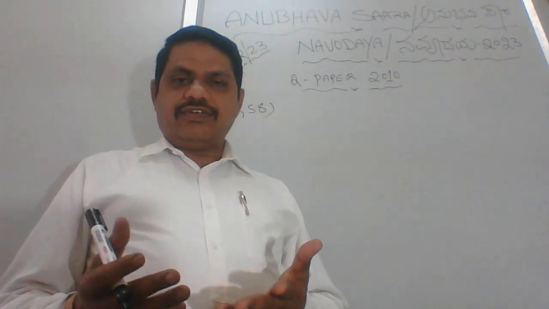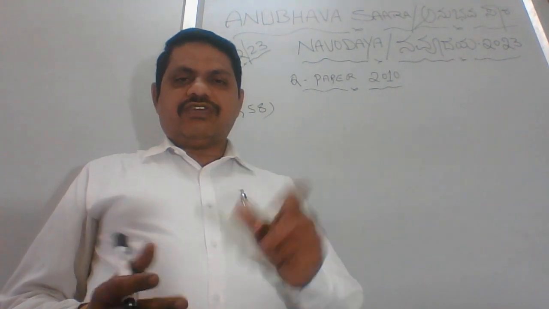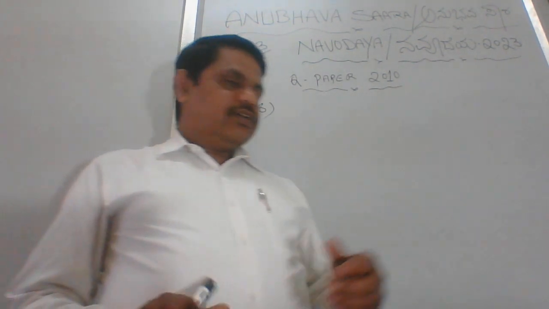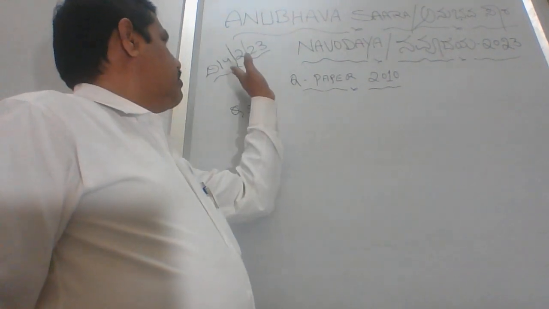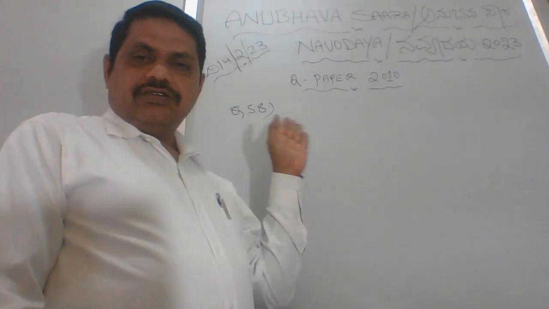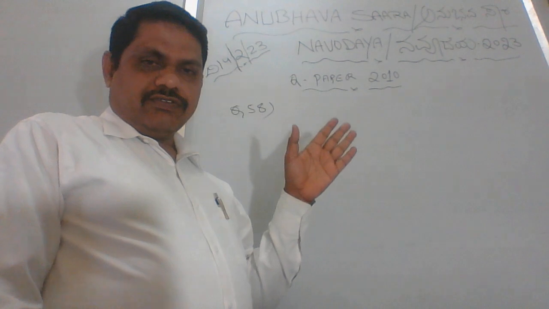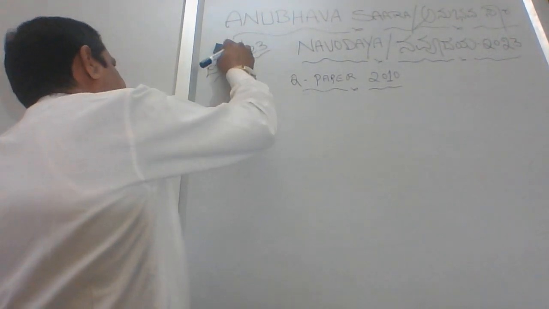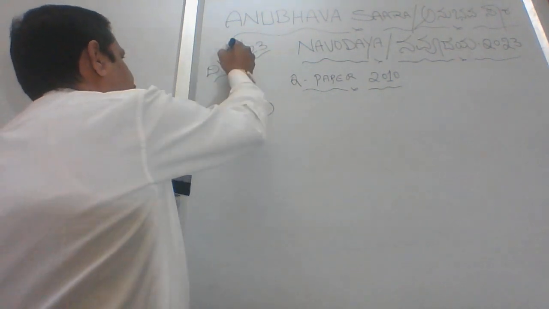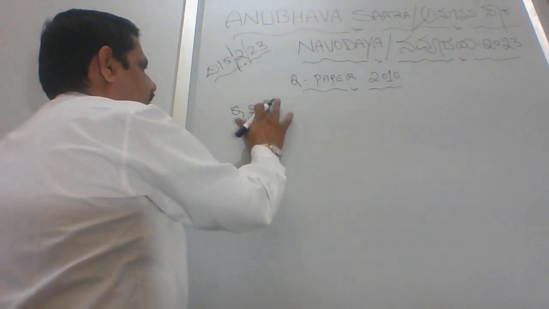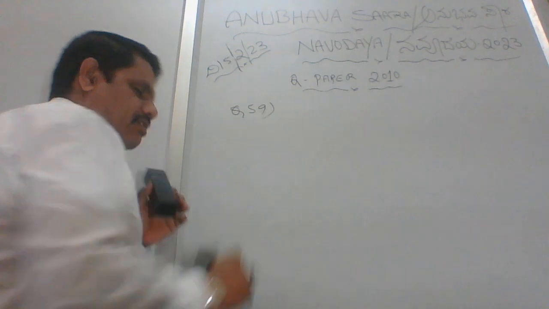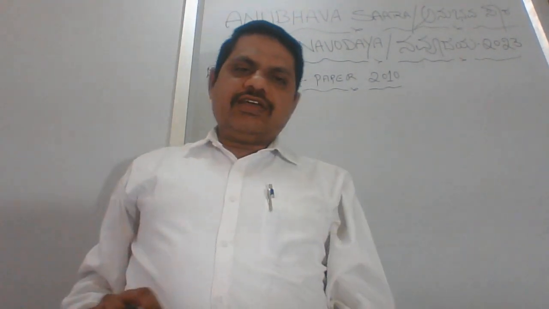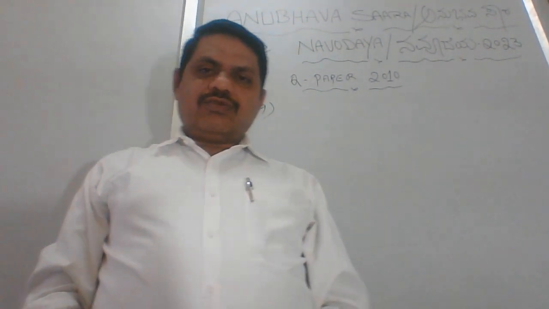It is totally different with a little bit of changes. Till 14th we have learned different questions. Today is 15th, so I'll note it down: 15 and question number is 59. Let us see what the question says.